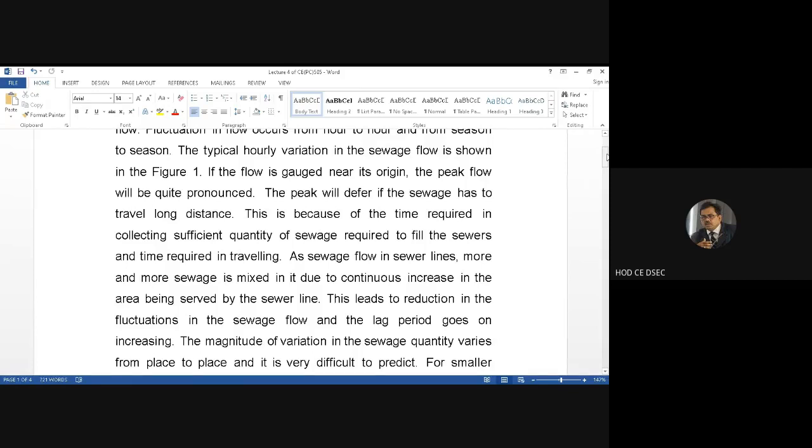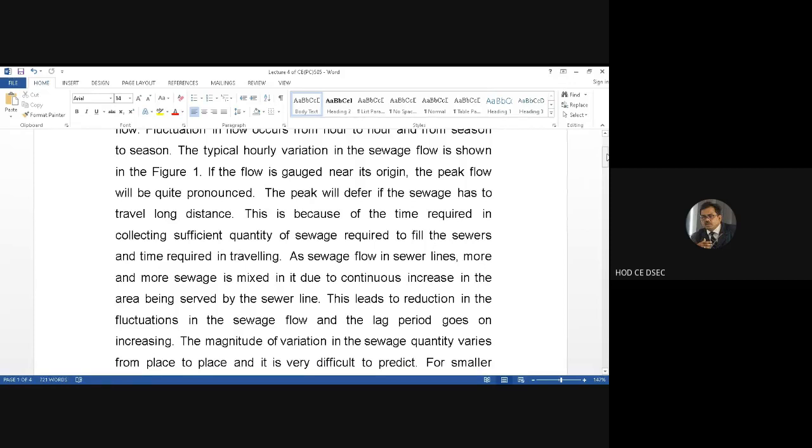So the larger the area we are talking about, and the longer the sewer line, definitely we will expect that more sewage is mixed in it due to the continuous increase in the area being served by the sewer line. So this leads to reduction in the fluctuations in the sewage flow, and the lag period goes on increasing.